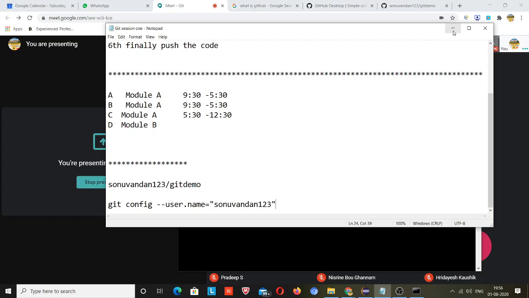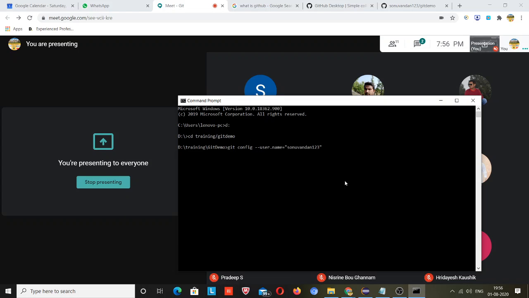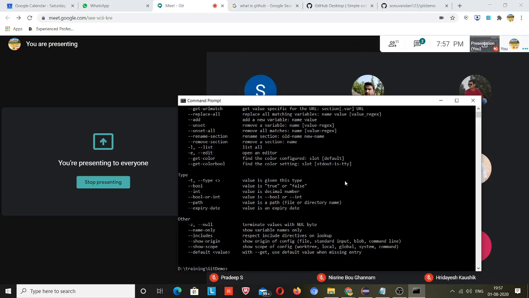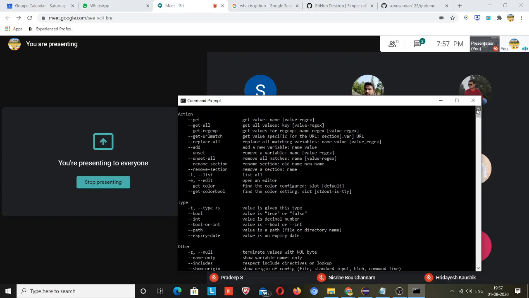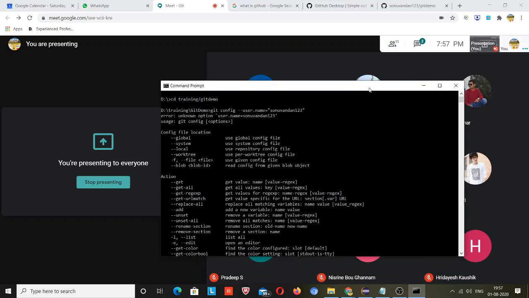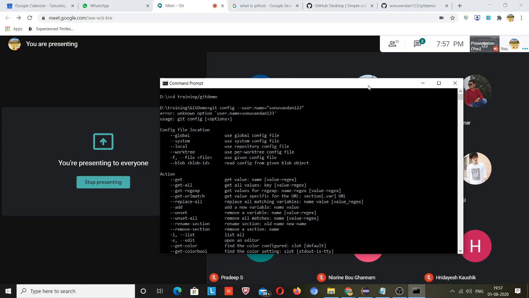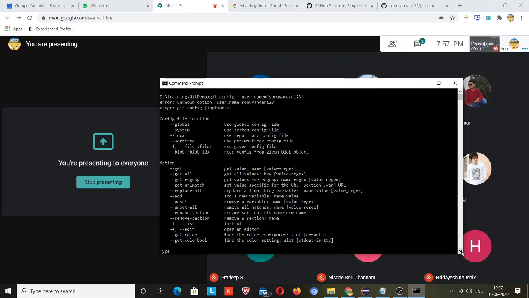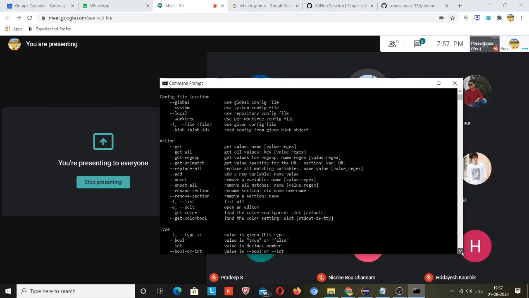Okay, and enter. Right, so you guys can see this response. If you can see this, it means you are in the right direction. Is this command prompt visible or not? Okay, yes, visible. Okay, thank you.